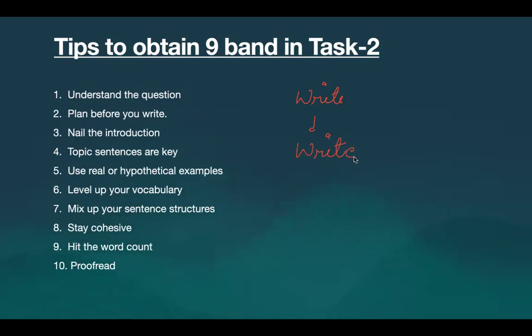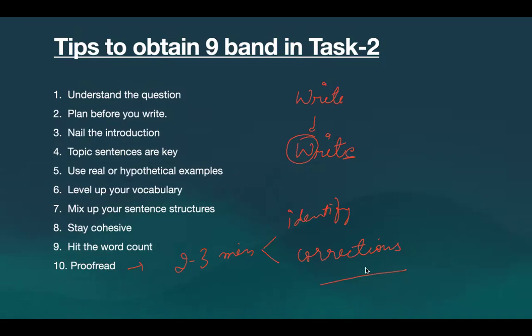I forgot to put E, or maybe there is a mistake with capital letter, small letter. So these are the mistakes that I know and I can fix on my own. So for this, you need to have some time. And for that, you should keep about 2 to 3 minutes so that you are able to identify those mistakes and then make corrections wherever it is needed. Because mistakes are inevitable, they are going to be there.